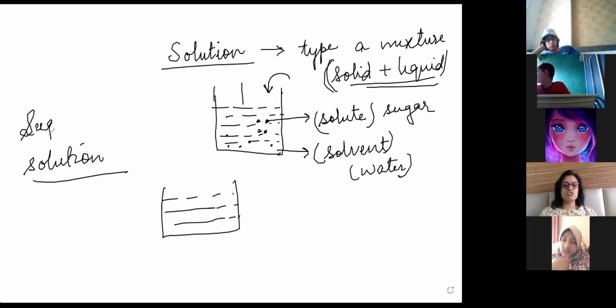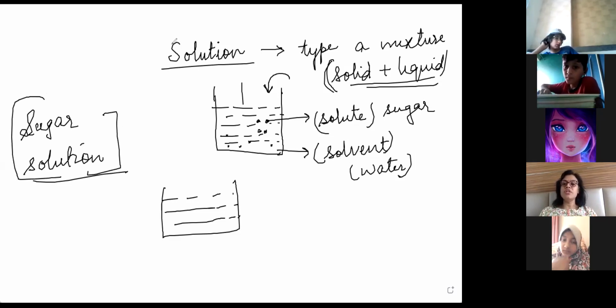And the sugar solution that you made, if it is lemonade, whatever it is, the sugar solution is actually your solution. Okay. Do you understand what is solution? So when a solid is mixed in a liquid, this solid is called solute. Yeah, ma'am, like sugar is solute, water is solvent, and when we mix them, the sweet water is the solution. Yes, sweet water is the sugar solution. Okay, is it clear?